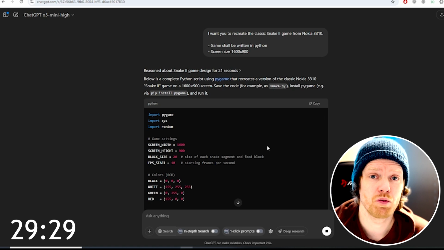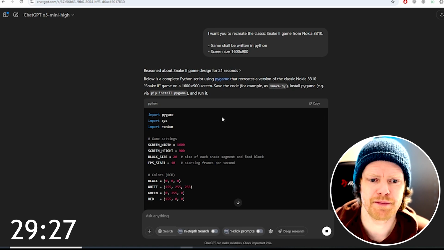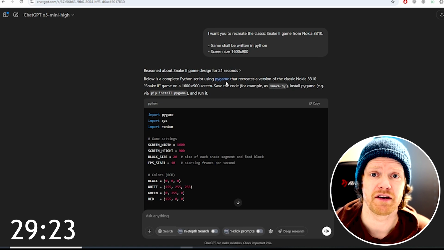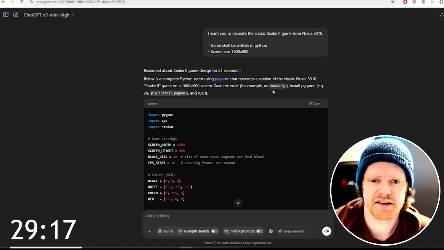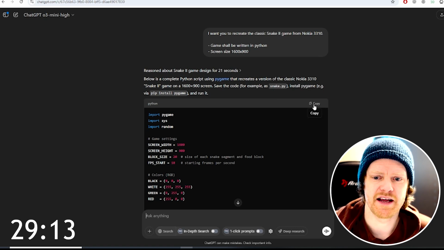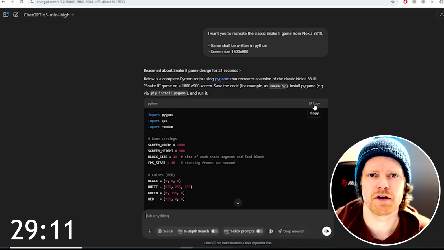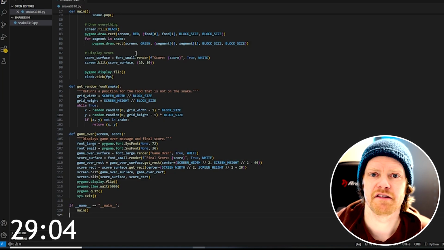And here it is, after only 21 seconds. A complete Python script using Pygame, which you can install in your console by writing pip install pygame. It's very easy. And it is a recreated version of the classic Nokia 3310 Snake 2. I'll just copy the code and we'll give it a first go. It is 120 lines of code, so let's go.